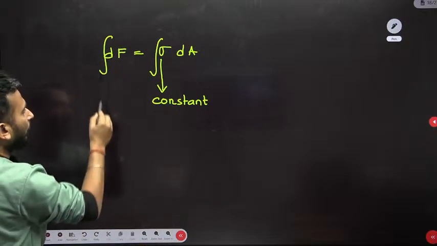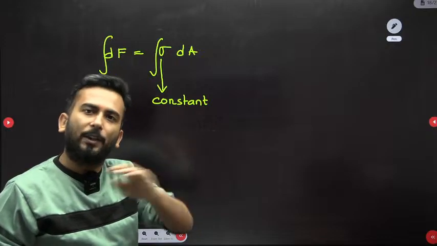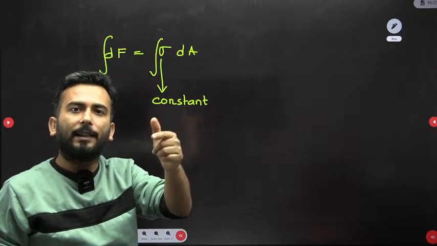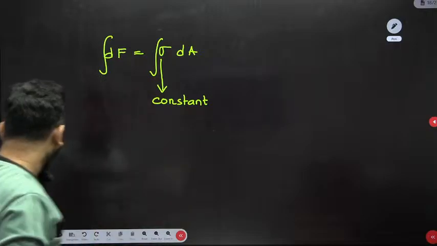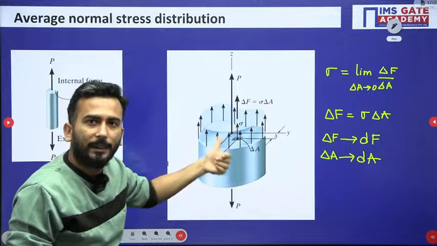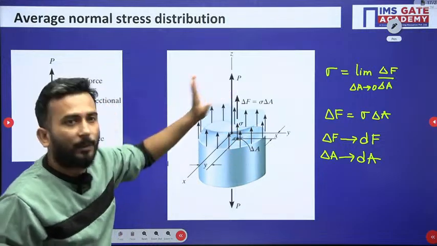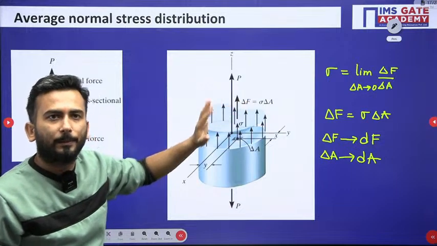So integration of dF: if you have small internal forces, when you add all of them, the net internal force will come. I'll show the picture. Over here you can see the small forces, and when you integrate all, one single P force will be there that you can see on the screen.